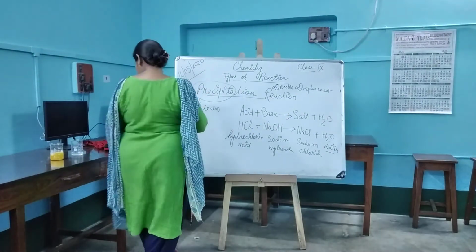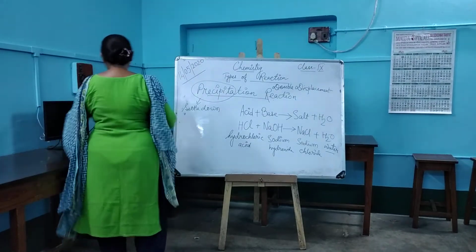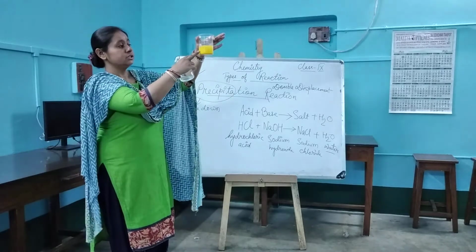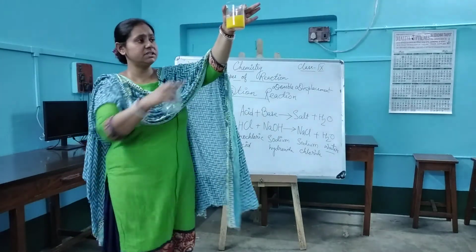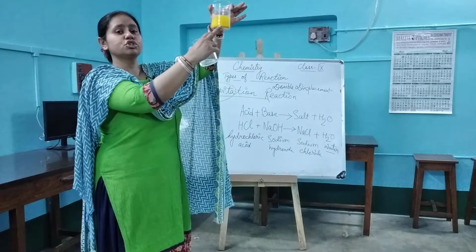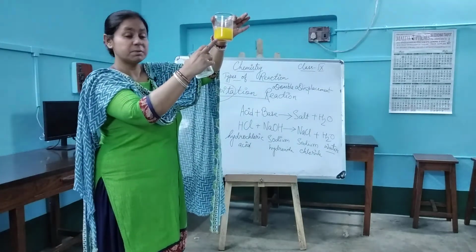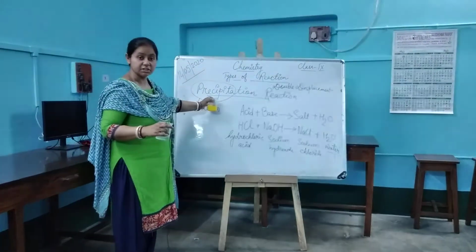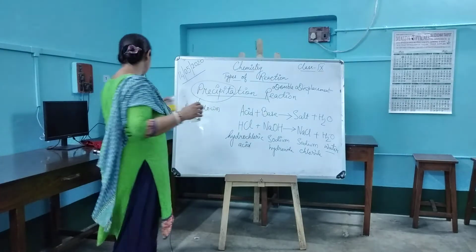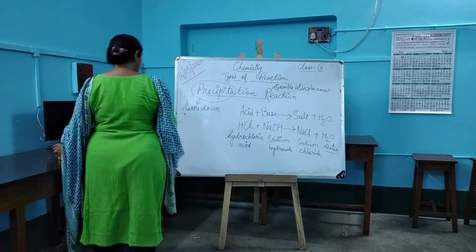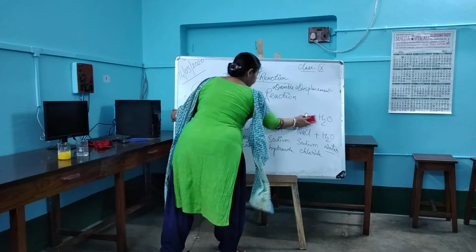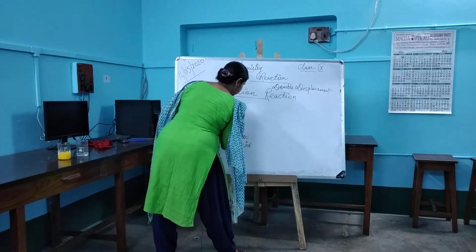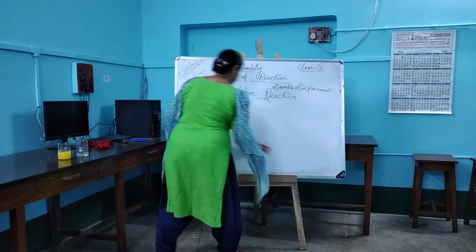Now, I have shown you one example over here. If you look carefully, you see a yellow precipitate has settled down at the bottom of the beaker. This precipitate which has settled down is an example of a precipitation reaction. I am writing the reaction once again for you. Lead nitrate on reaction.